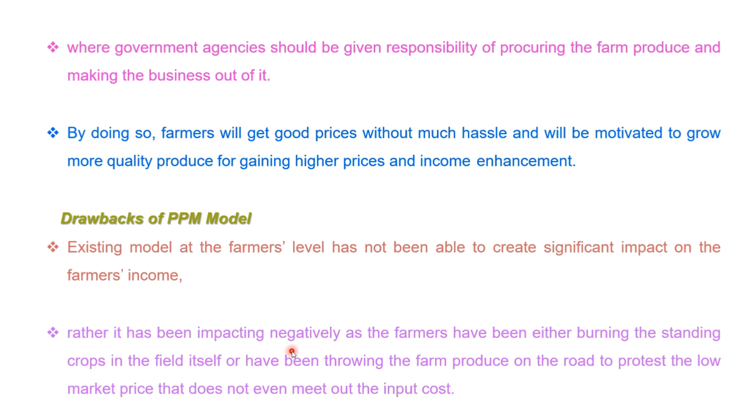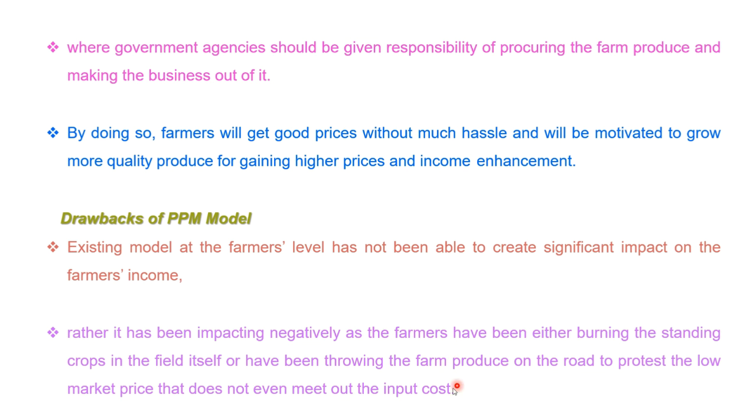It impacts farmers negatively because they are burning the standing crops in the field itself. Sometimes they are throwing the farm produce on the road because they are not getting even the input cost or the minimum support price. So farmers are negatively impacted.